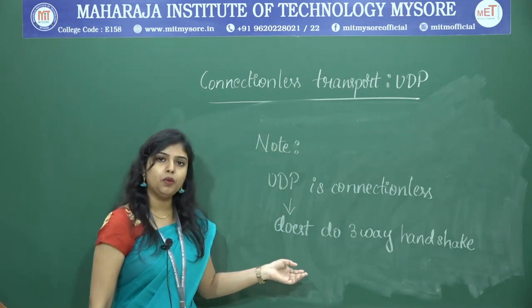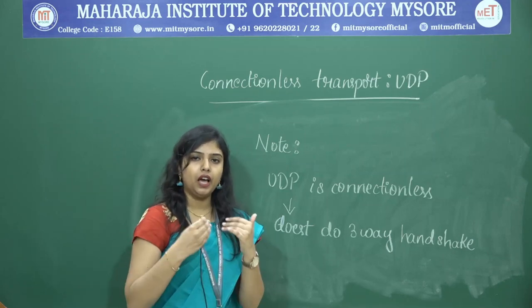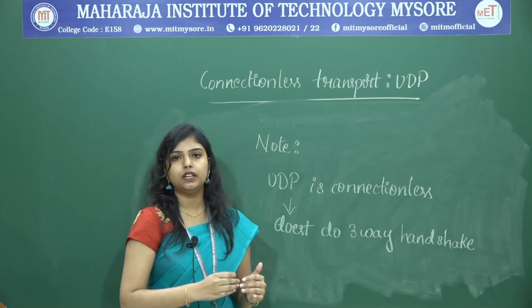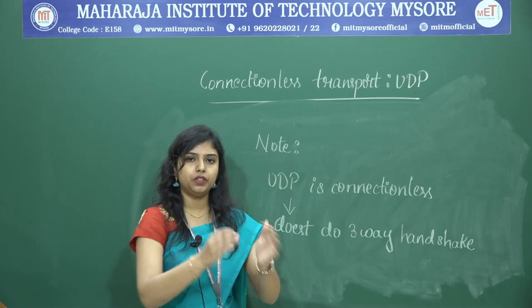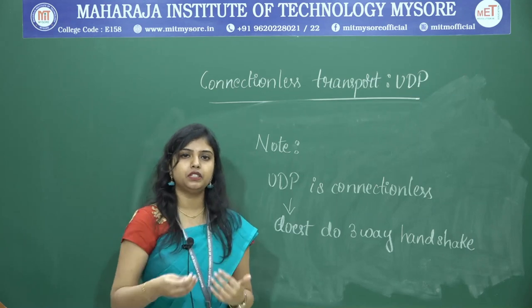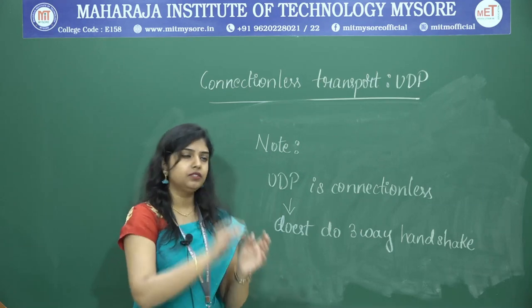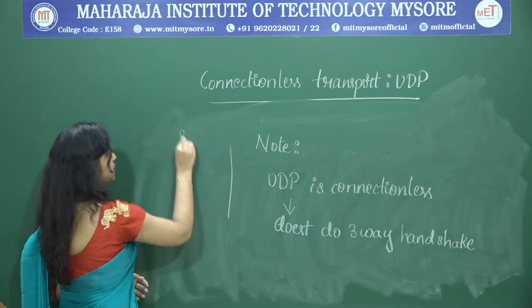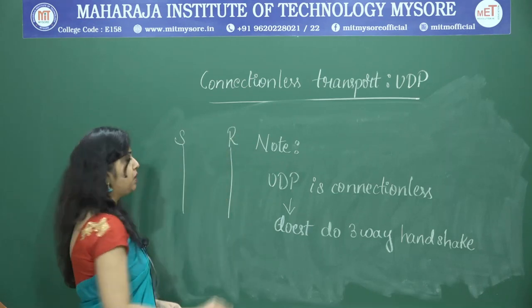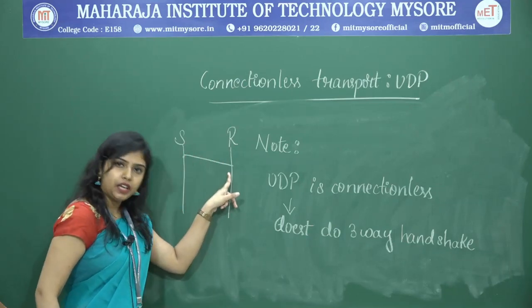What happens in TCP? While sending the message to the receiver, TCP will check whether the receiver is reachable or not. To check that, it will send a message saying I want to establish a TCP connection with you. Suppose this is the sender and this is the receiver. From here it sends to the receiver that I want to establish the connection.